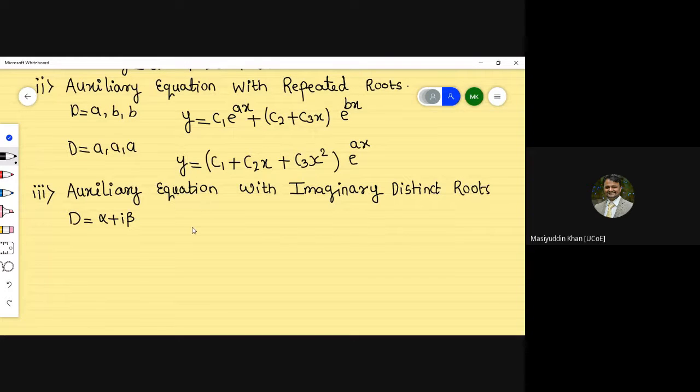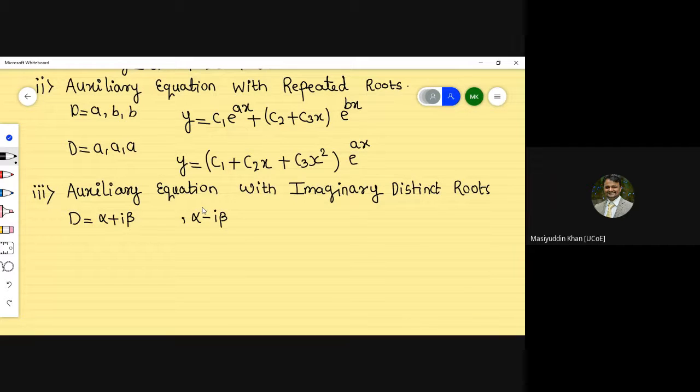So we can say alpha plus i beta and alpha minus i beta. You should be careful about these things without doing any mistakes. You must remember these things clearly in your mind.